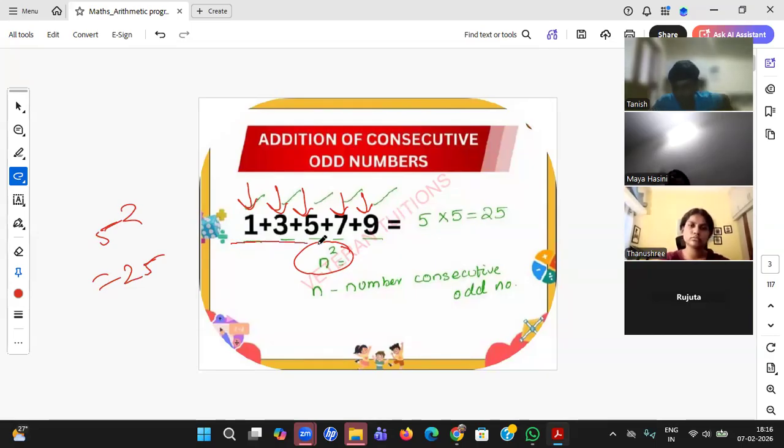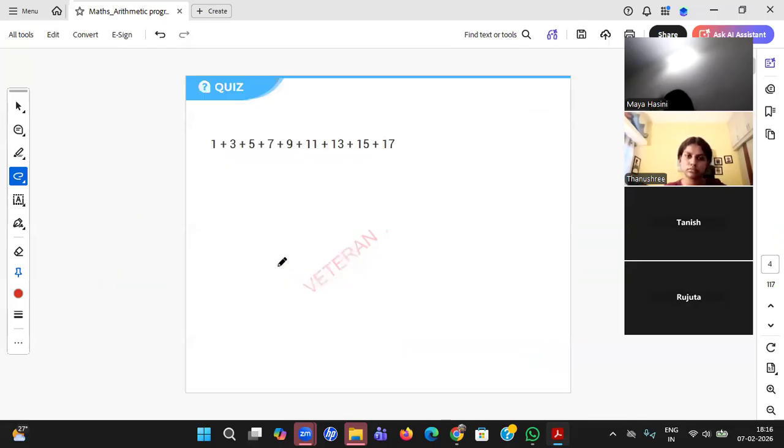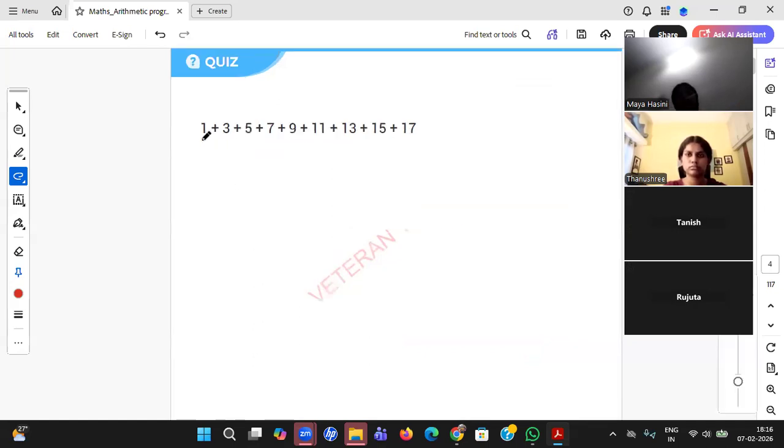So whenever you want to add odd numbers, if they are in a sequence and no number is missing, n square is a direct formula. Okay, n square is a direct formula. Then can you use the formula for this question, students? Please use the formula for this question and try to give the answer. You can see they all are odd numbers and nothing is missing. Count the number of terms, square it and give the answer.